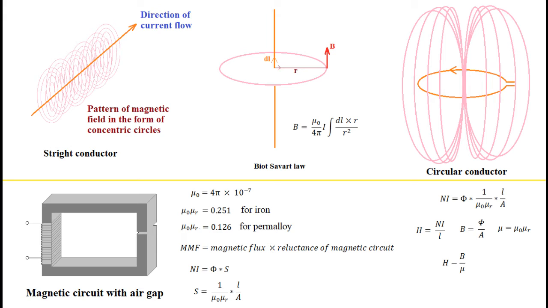The slide shows such a transition from a single straight conductor to a circular turn to a coil of a few turns. When a coil of a few turns is considered, magnetic flux is made to pass through some magnetic material instead of air. The constant μ0 in the Biot-Savart law is the permeability of free space. If the material used to complete the lines of magnetic flux is some ferromagnetic material, then the permeability is much larger than air. The value of μ0 is 4π×10⁻⁷ for air, but relative permeability μr is unity. Relative permeability for iron or permalloy is 2 lakhs and 1 lakh respectively.